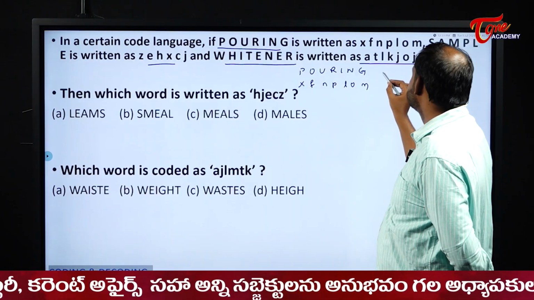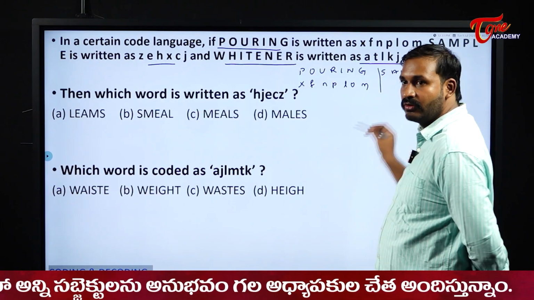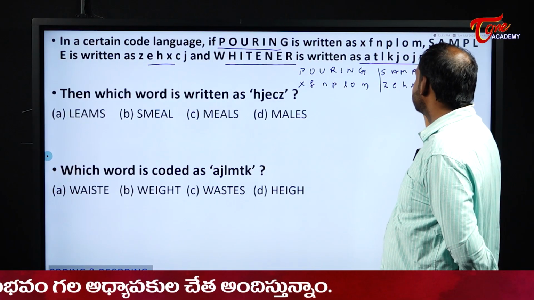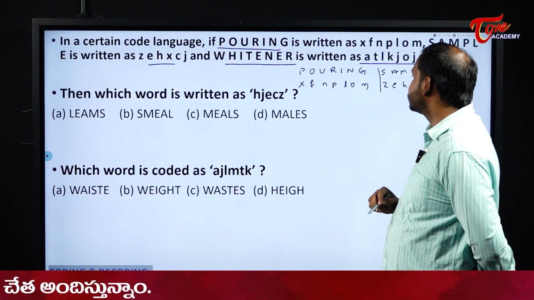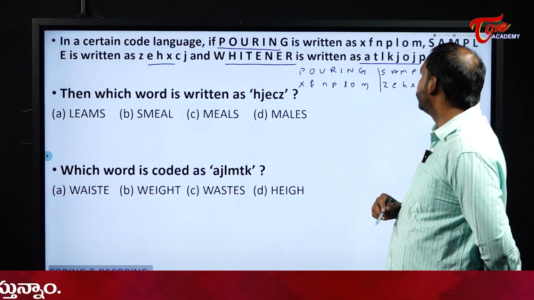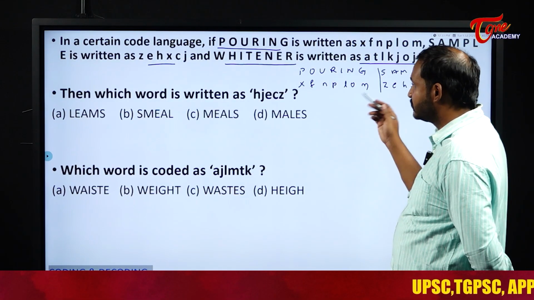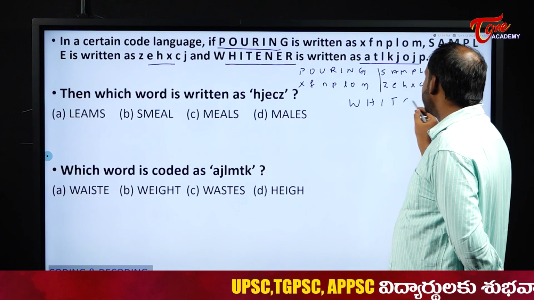Okay, next sample. Sample is coded as what for me here? ZEHXCJ. Now, is there any common word or letter in these two? No. So, we will see the next one, whitener.